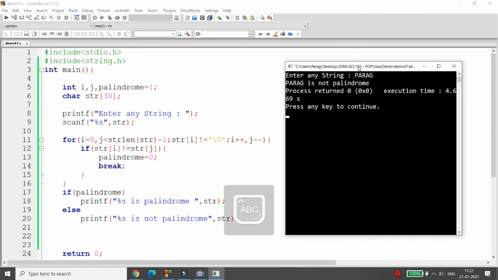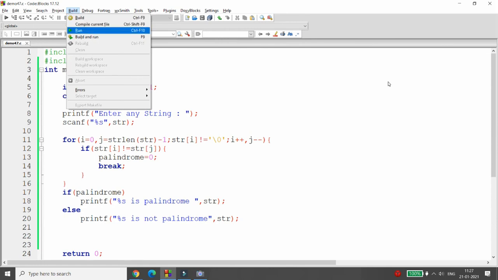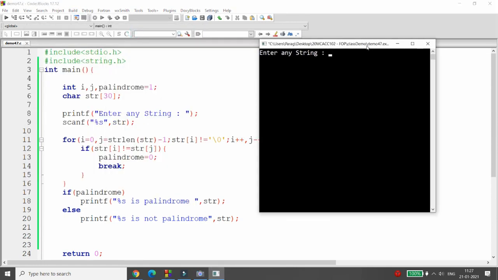See, I'm writing here Parag. What happens? i will take the first letter P, j will take the last letter G. Are P and G equal? No. Then it is not a palindrome, that's it. But if I write, for example, Nayan, i will take the first letter, j will take the last letter. Are both the same? Yes. Then i will take the second letter, j will take the second last letter. Both are the same? Yes. i will take the next letter, j will take the next letter. Are both the same? Yes. Then the given string is a palindrome, right?